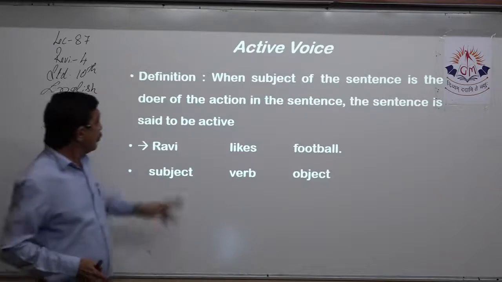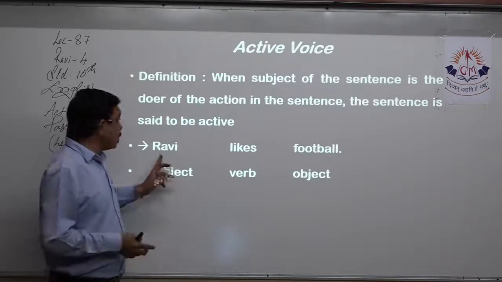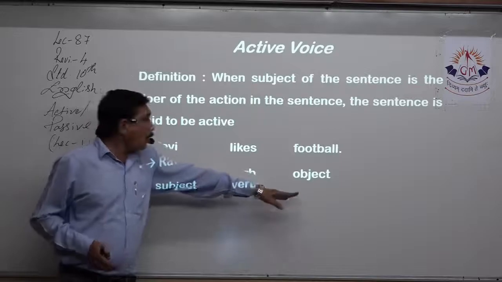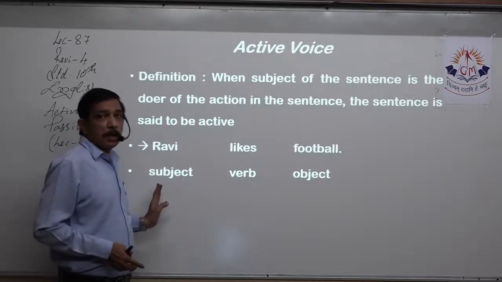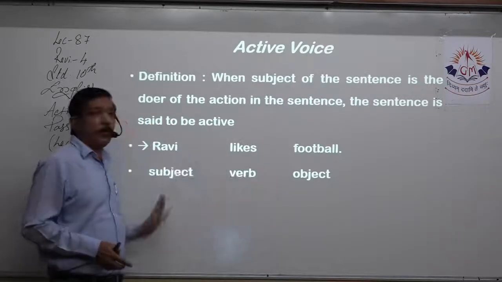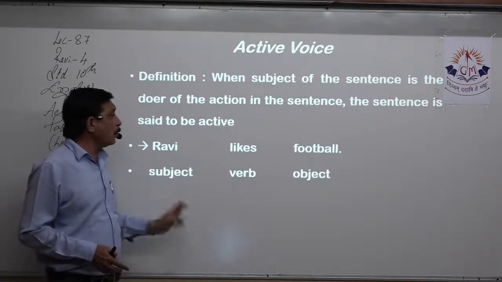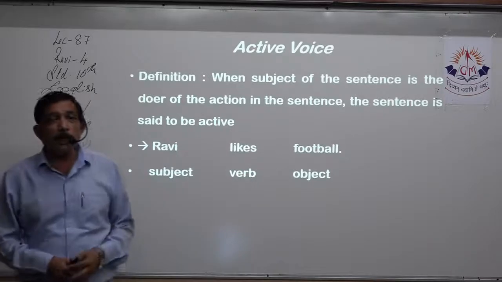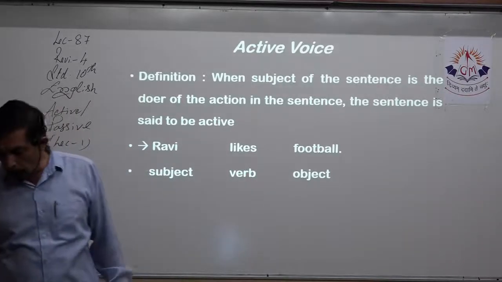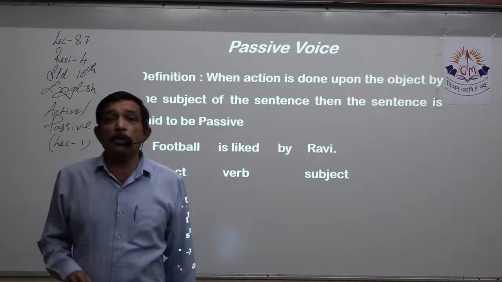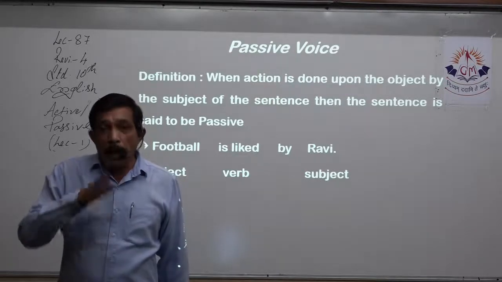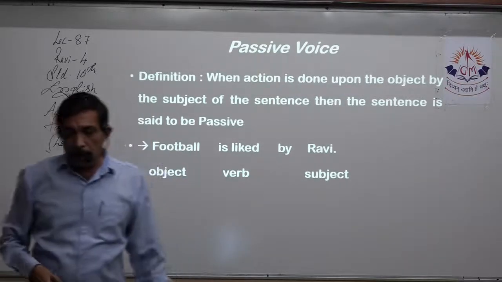Then how to transform it? This is subject, verb, object. So the object will come at the start, then the verb, and the subject will go at the end. So football, then we have to place a verb. Football likes Ravi. Ravi likes football. Opposite, football likes Ravi. Does it go like that? No, we do not have the action done by. So by is not there.